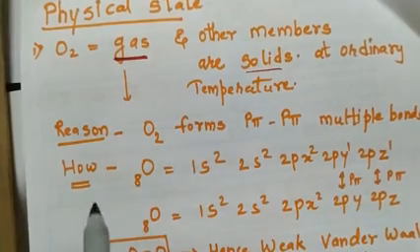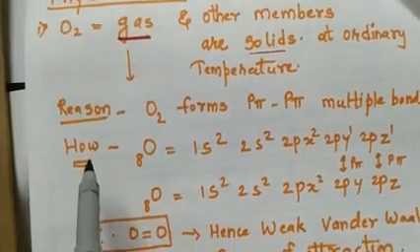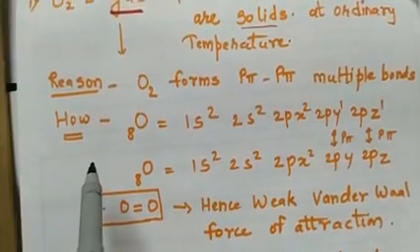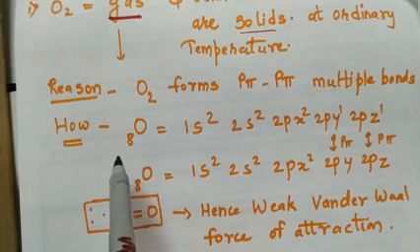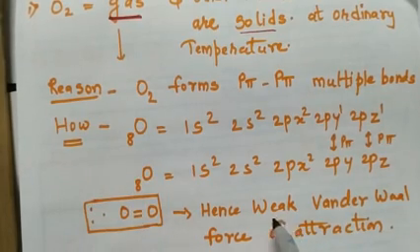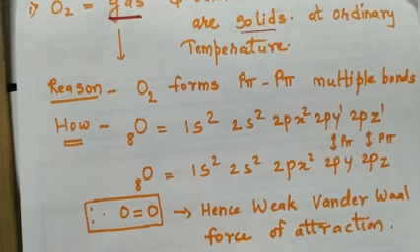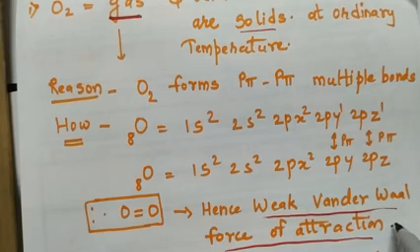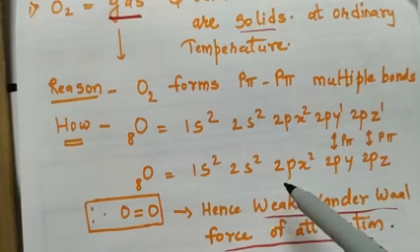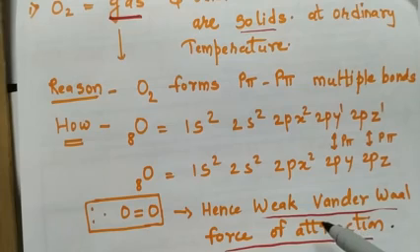Now for the gaseous state there is some reason. When we come to the point of gas, which type of force of attraction is there? See here, I had written weak van der Waals force of attraction is there, right? In gases, weak van der Waals forces of attraction are there, you all know. Among all the forces of attraction, which is the weakest? Van der Waals force of attraction. Which is the strongest? Covalent bond. After that ionic, and after that weak van der Waals forces.